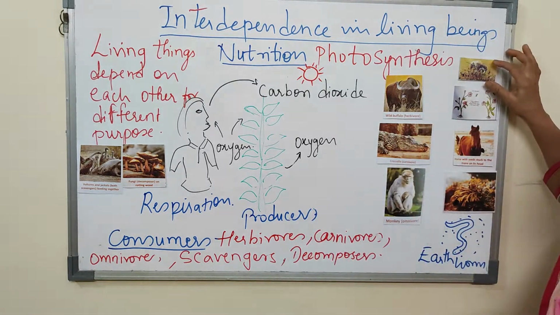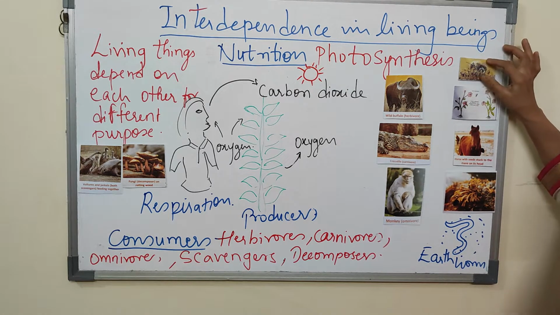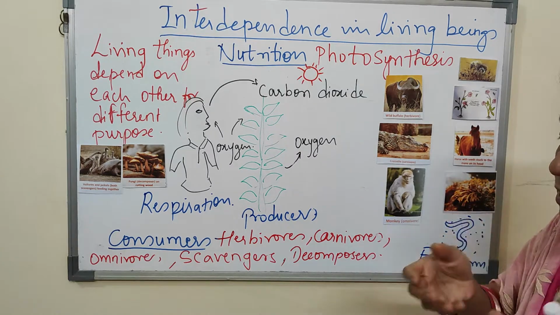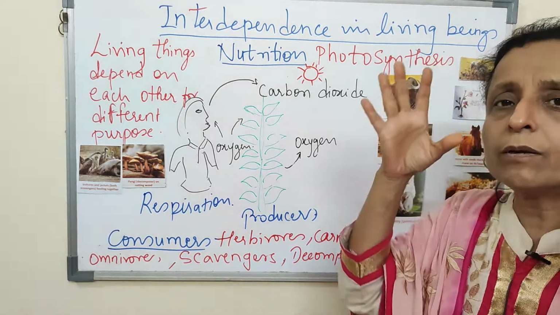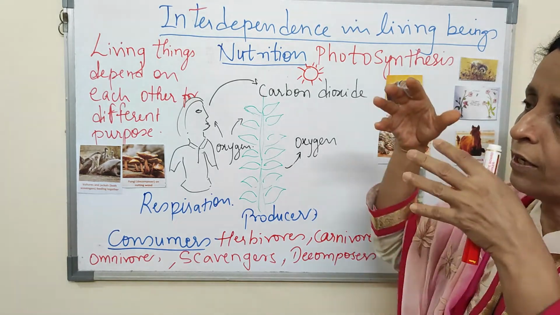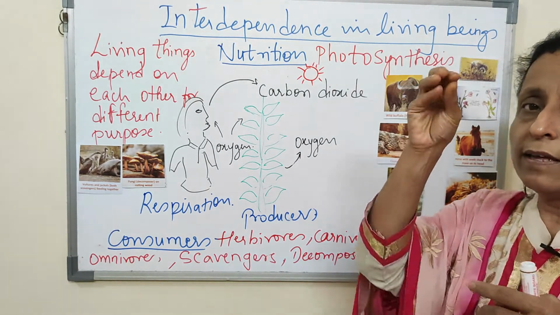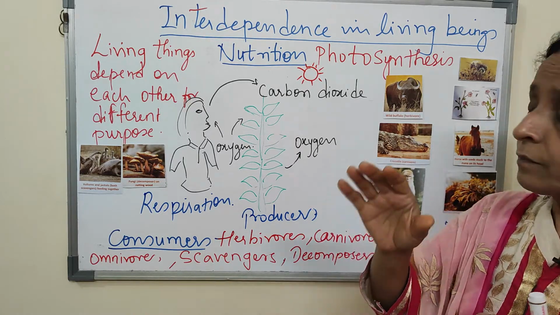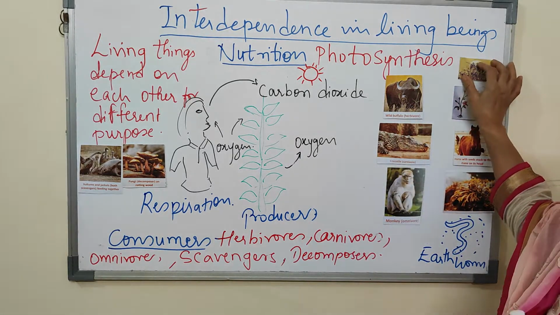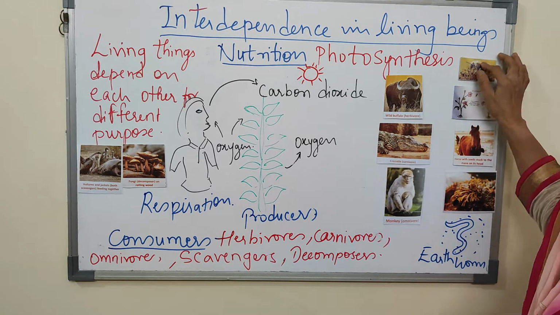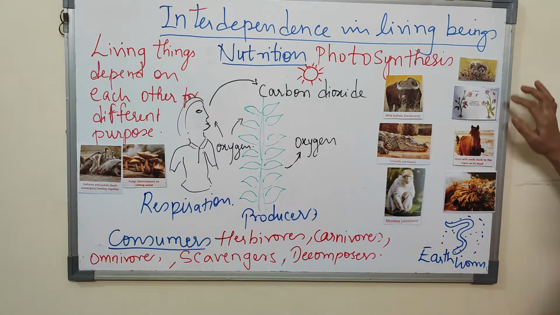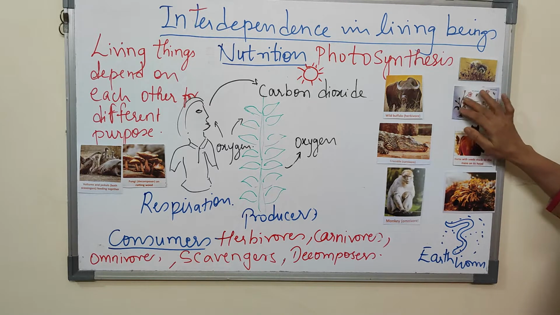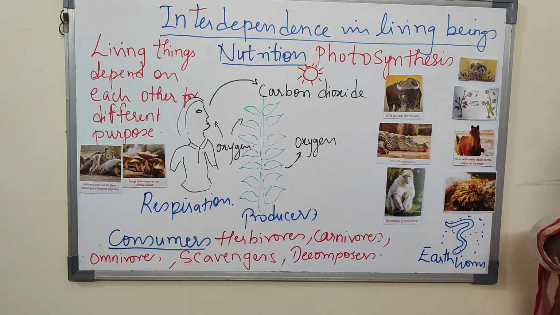So here you can see the photograph of a honeybee which is covered with pollen grains. It is trying to suck the nectar from the flower, and all the pollen grains are stuck. They'll go to another plant to suck more nectar. There they'll transfer the pollen grains to the stigma of the flower. So directly or indirectly, we are also dependent on the honeybee. Here is the process of pollination which is taking place, transfer of the pollen grains from one plant to another.